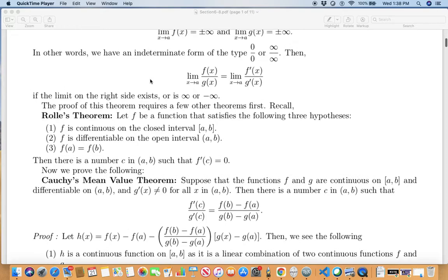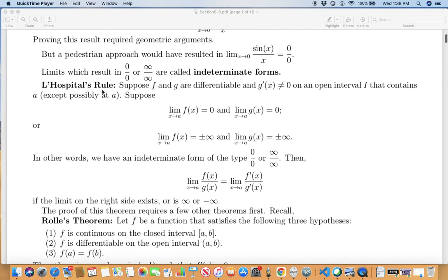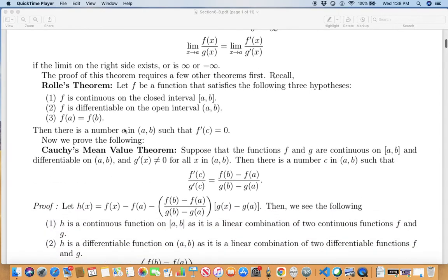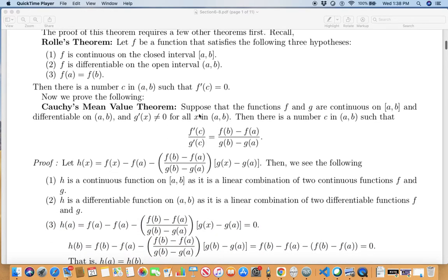So notice our goal is to prove L'Hôpital's rule, but we need a few steps before. Rolle's theorem we have seen already. Now Cauchy's mean value theorem. This is a new theorem we are seeing. Suppose that functions f and g are continuous on the closed interval [a, b]. So two functions continuous on the closed interval [a, b], and both functions differentiable on the open interval (a, b).